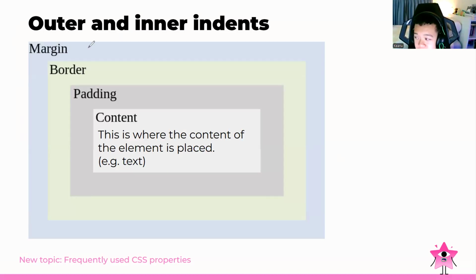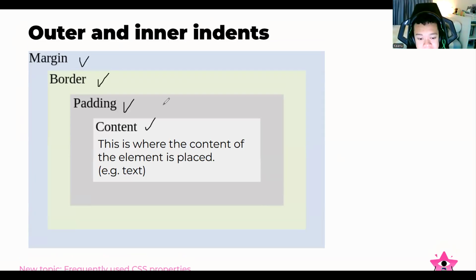So we have the margin, the border, and then the padding. We also have the content. This is where the content of the element is placed. We can make it like the text and so on. So basically, we can just make it like this.